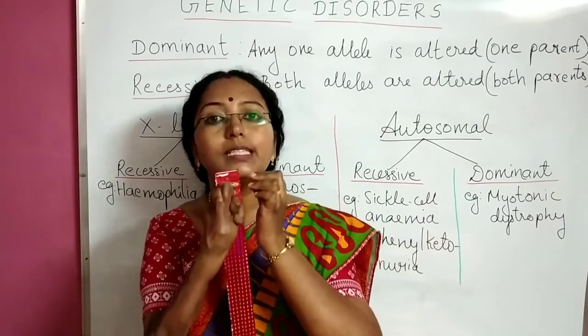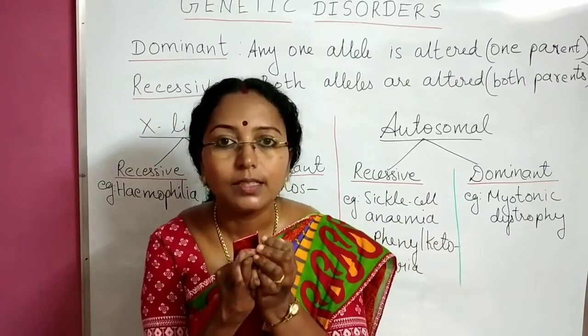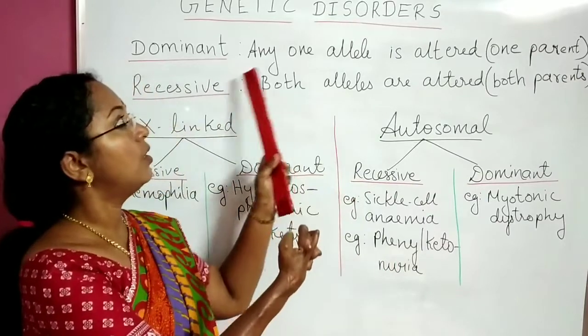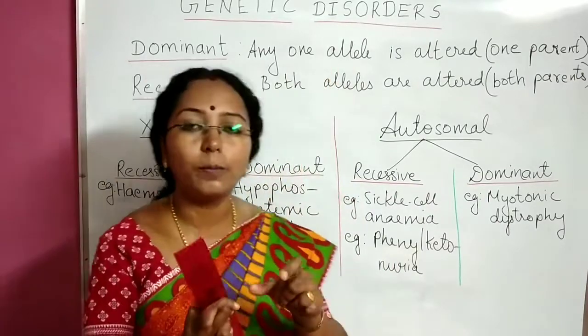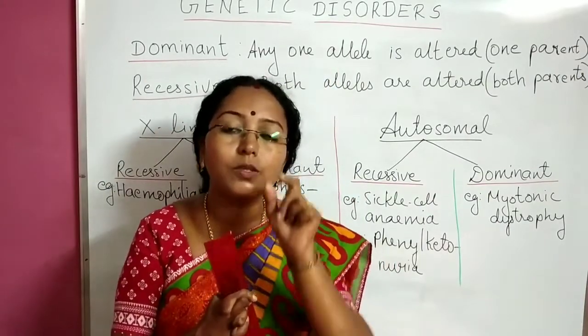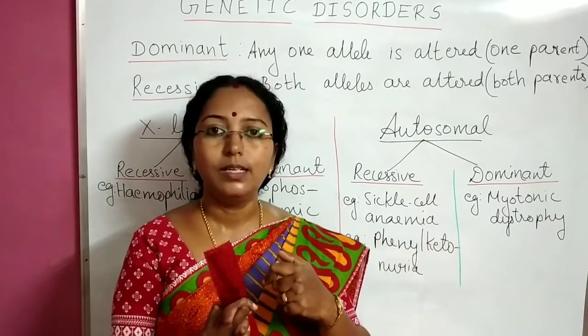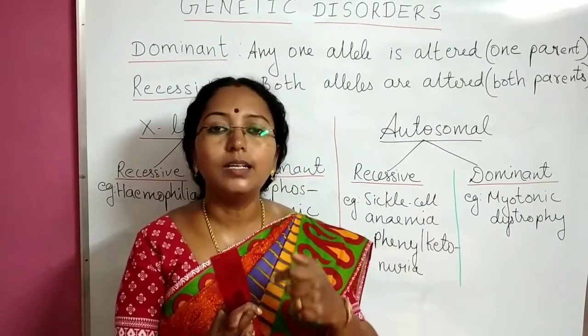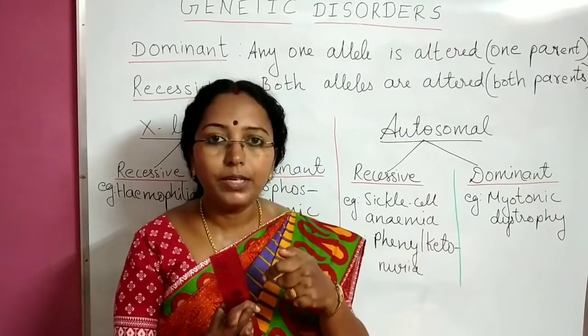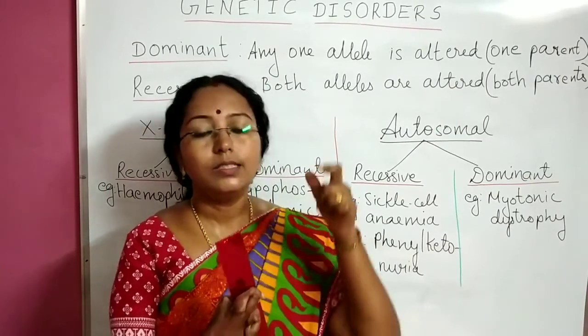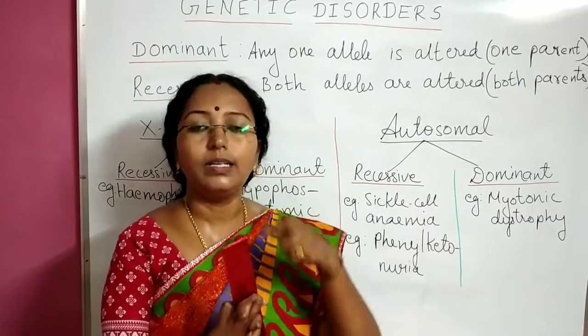If the individual is getting the disease, then the disease is dominant, because one allele is normal, another allele is abnormal. So only one allele is altered and the individual is getting the disease. So we say the individual is having a dominant genetic disorder. One allele is affected.